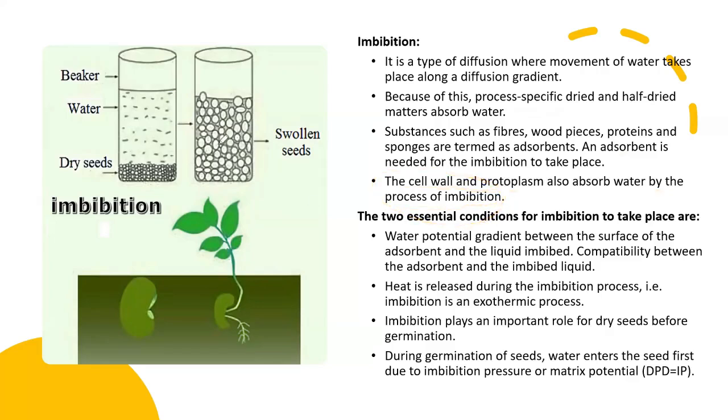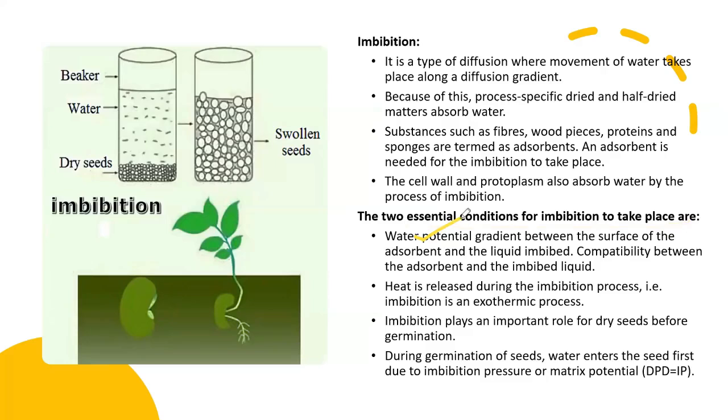The cell wall and the protoplast also absorb water by the process of imbibition. In this diagram, it can easily be understood that when dry seeds are placed in water, after some time the seeds absorb water and become swollen. Similarly, when seeds are present within the soil, due to the moisture content of the soil, seeds absorb water and start germination.